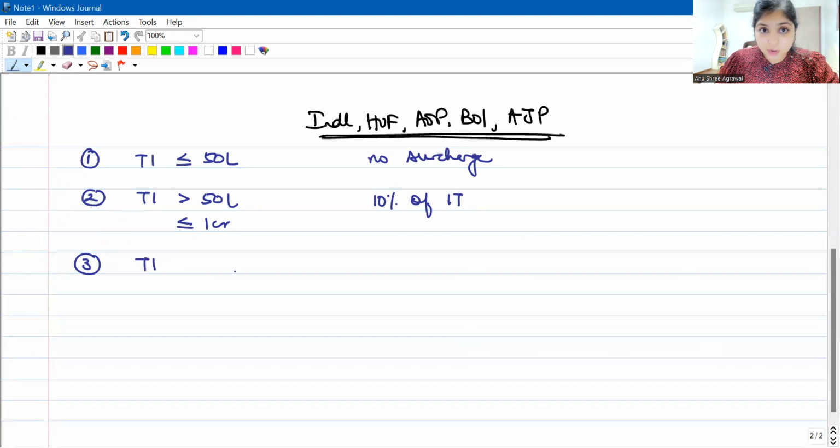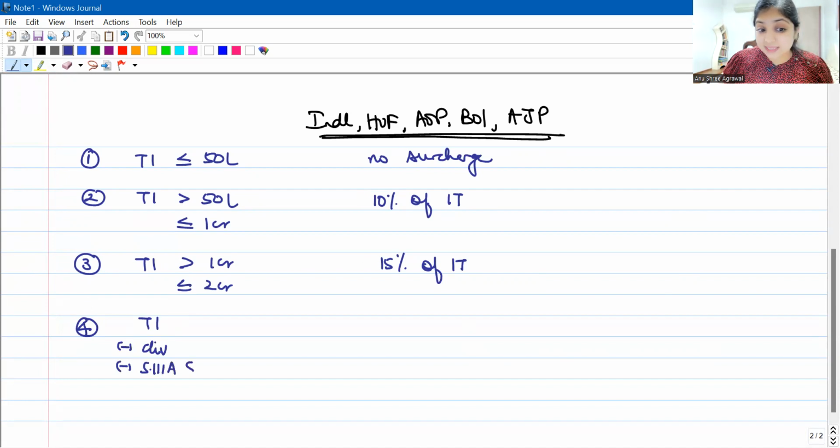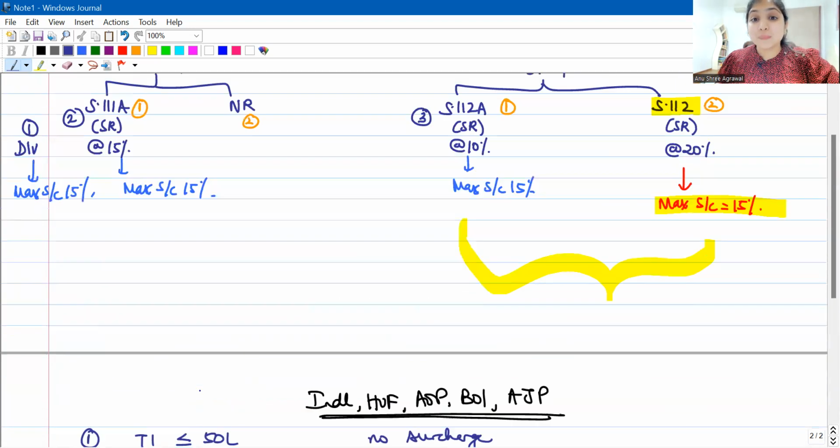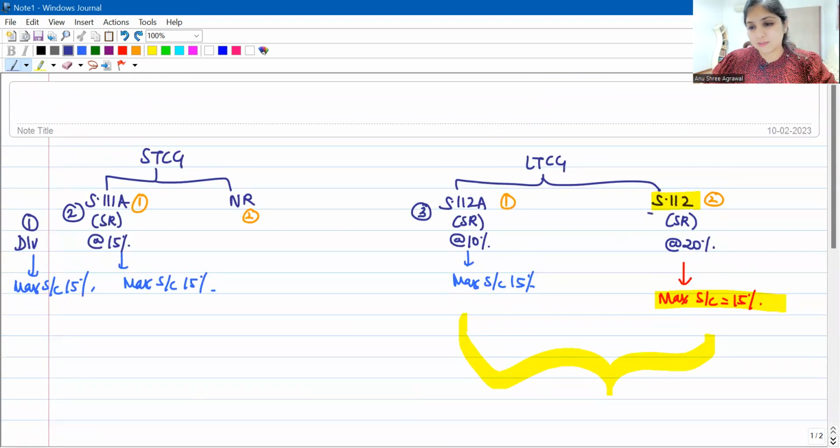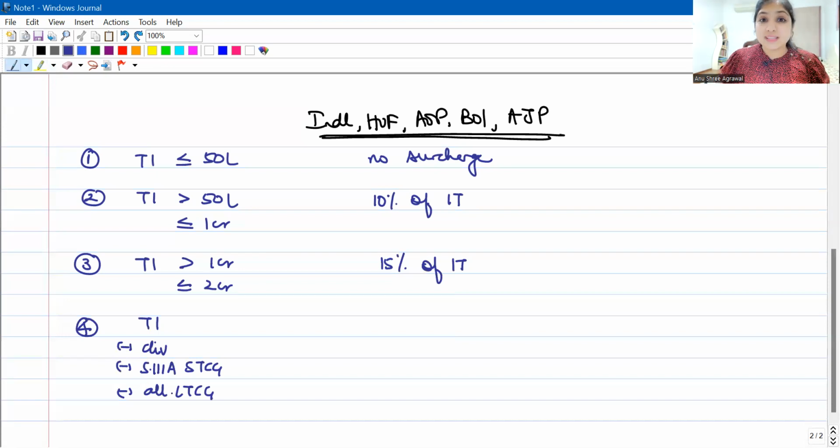Under situation 3, again you will look at the total income. Is it more than 1 crore but up to 2 crores? If yes, you will ask the assessee to pay surcharge at the rate of 15% of, again, income tax. In case the third situation is also not applicable, then you come to the fourth situation. The fourth situation is slightly special. In the fourth situation, from the total income, you subtract dividend income, you subtract section 111A STCG. Earlier we used to say section 112A LTCG here, but now I will say all LTCG. Why? Because of the amendment, not only section 112A, even section 112 is now covered. So I'll say all LTCG.